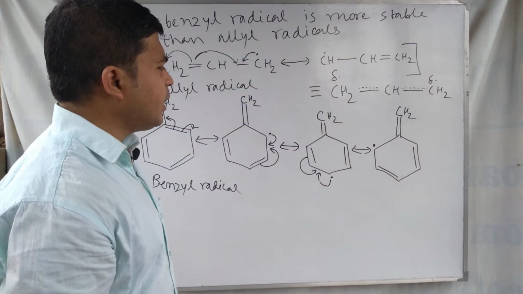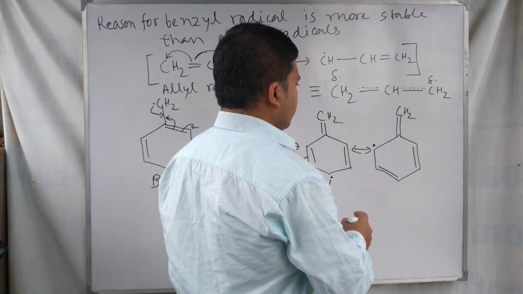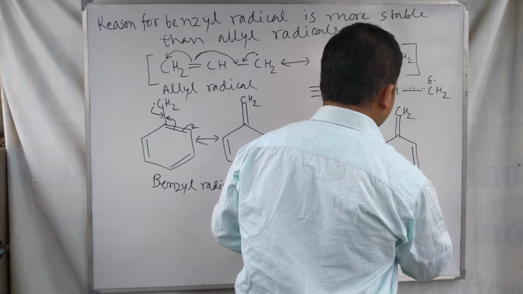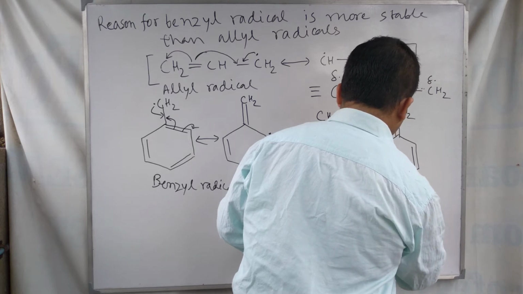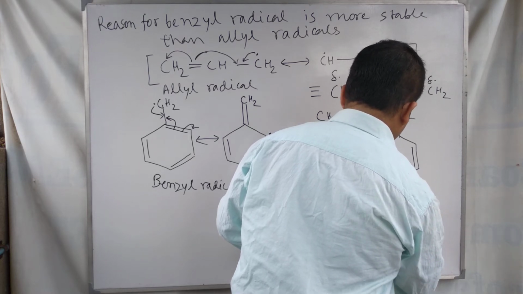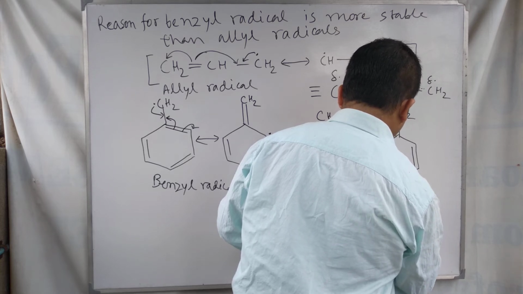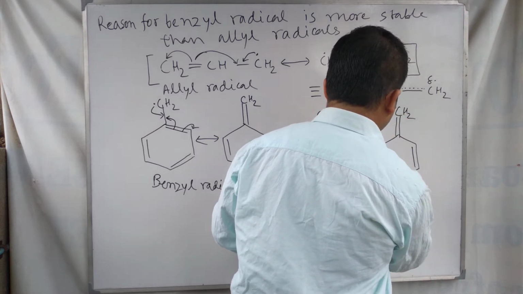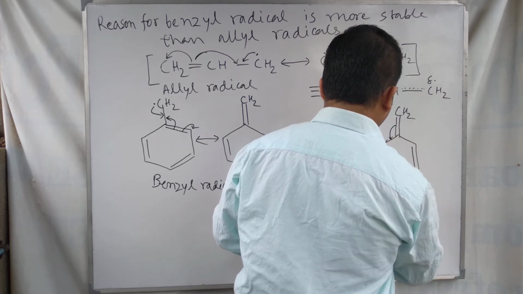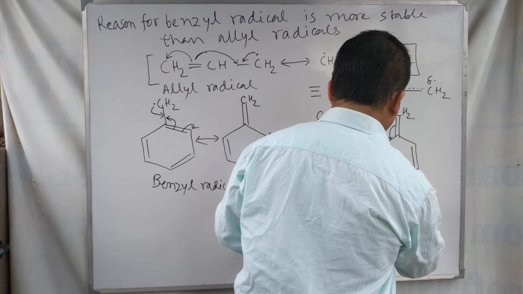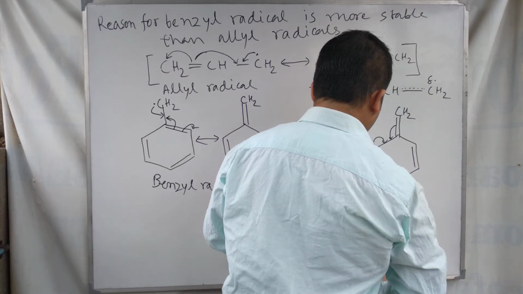The next structure is like this, and in the next structure it converts back to its original structure, and the next structure is like this.